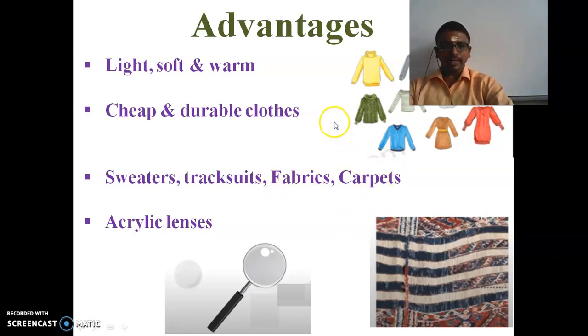And it looks like glass so that we can use it for lenses also. And its weight is also very less. So the acrylic lenses also can be used. So these are all the advantages of acrylic.